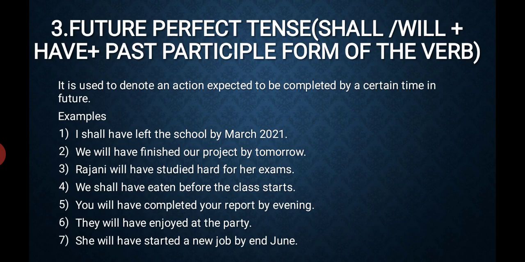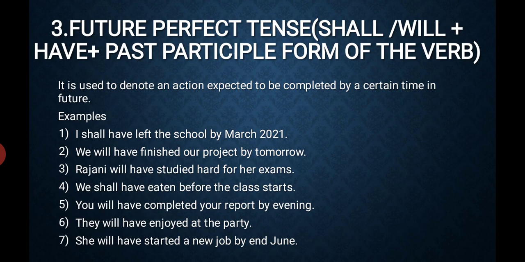They will have enjoyed at the party. She will have started a new job by end of June. All these examples show future perfect tense. How do you identify this is future perfect tense? So, shall or will plus have plus past participle form of the verb.